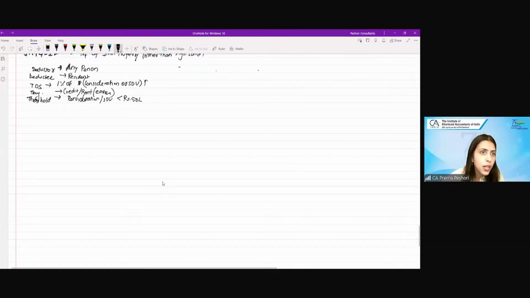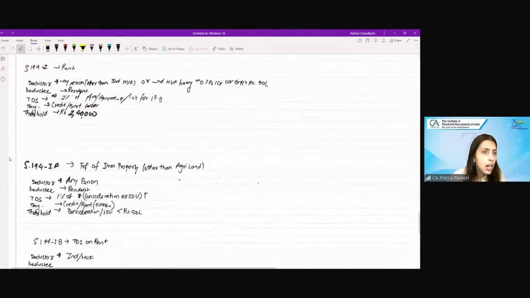So section 194IB is again TDS on rent only. 194I was also TDS on rent. But here the deductor will be only an individual or HUF. Now you will say individual and HUF was also covered under 194I.